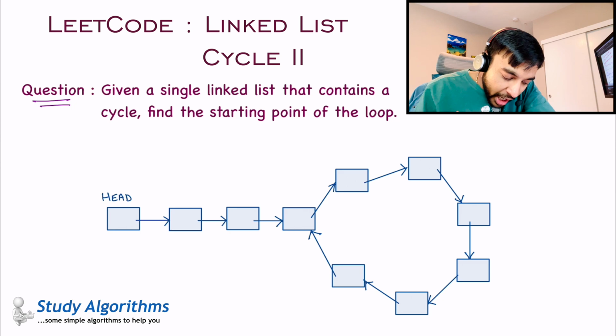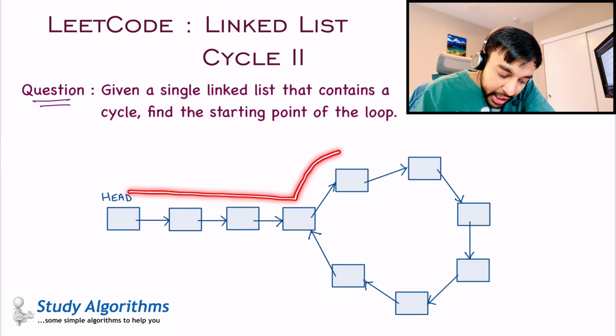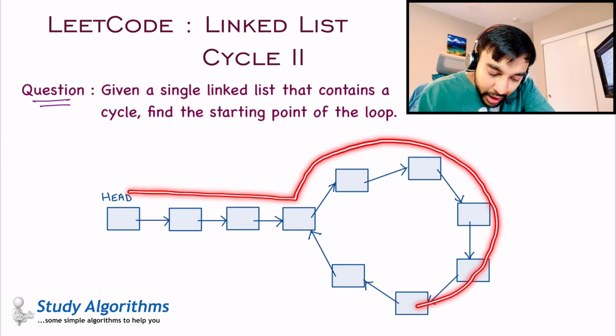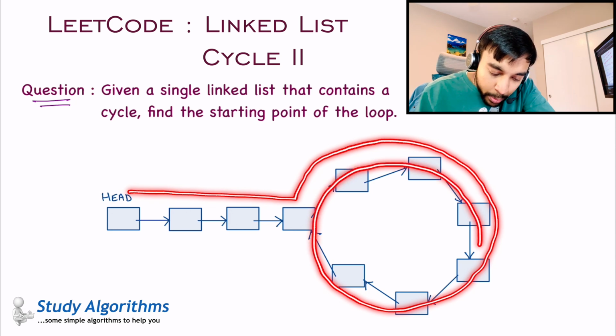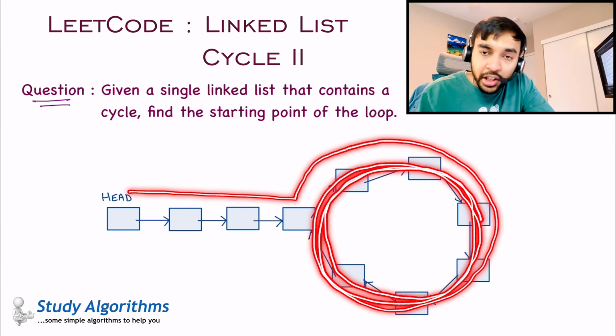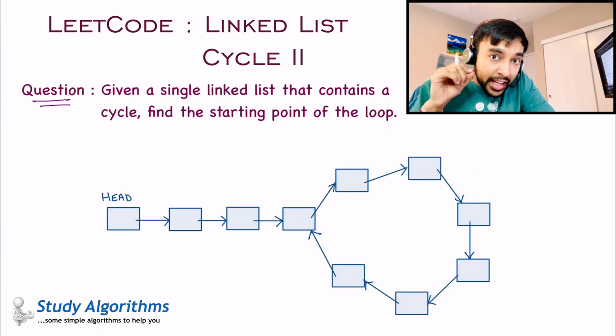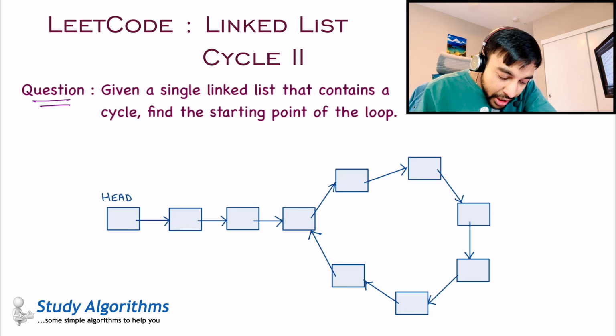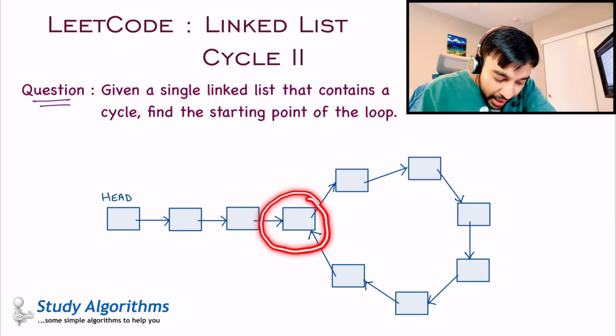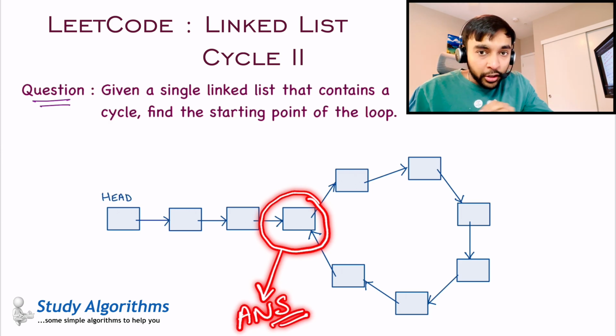So if you try to traverse this list and you keep on doing a next, what will happen is you will be stuck in this loop. Every time you do a next, you will just be encountering all of the nodes once again. So this is a loop, right? In this question, what you need to do is return this node, that is the starting point of the loop. So you need to return this node as the answer.